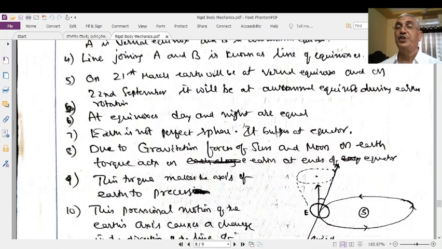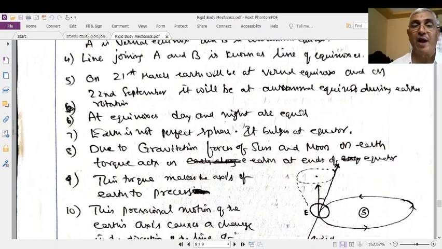On these two days, the sun exactly rises along the line of equinoxes, or along the equatorial line of the Earth.